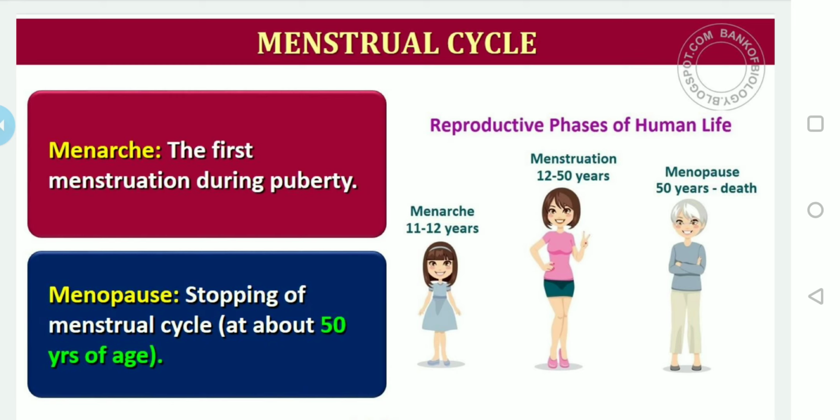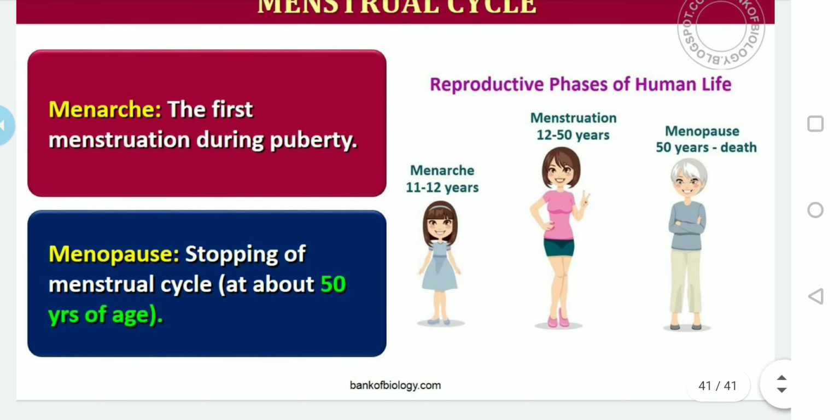Then the menstrual cycle continues until around 45 to 50 years, menopause. Menopause is nothing but the stopping of the menstrual cycle. So that means the cyclic menstruation is an indicator of the normal reproductive phase in the female that can extend between menarche to menopause.